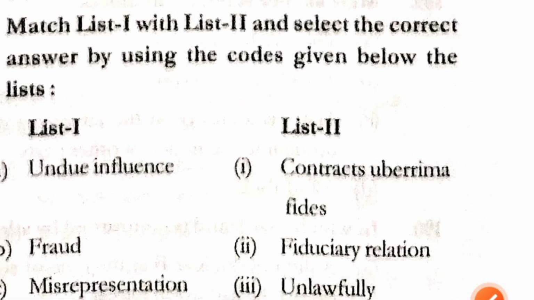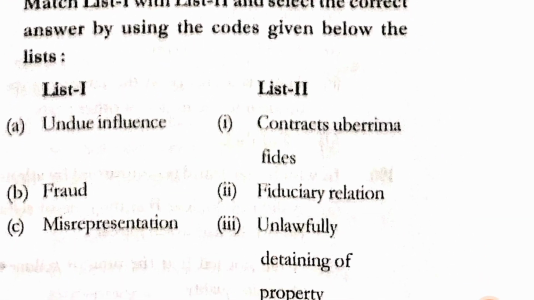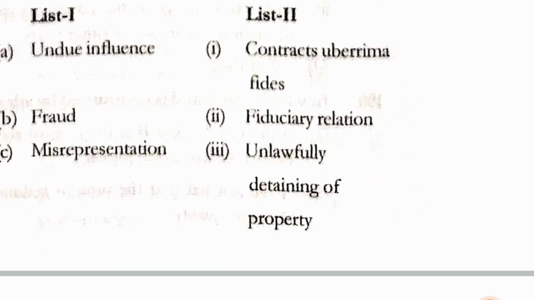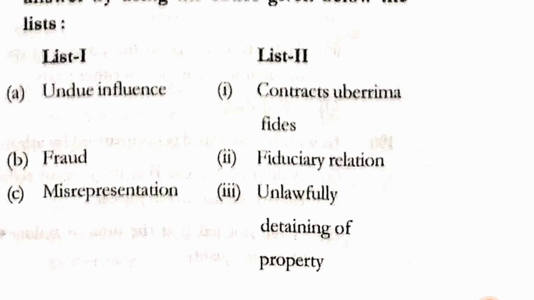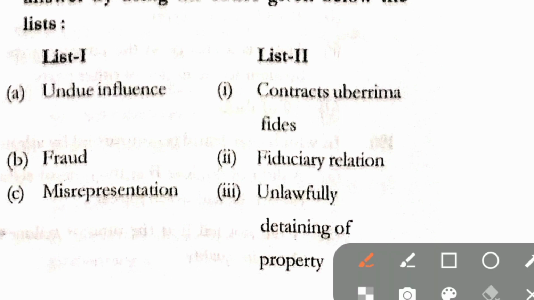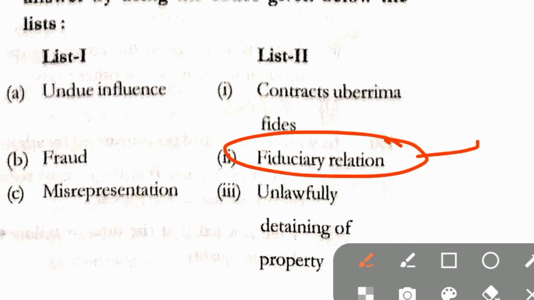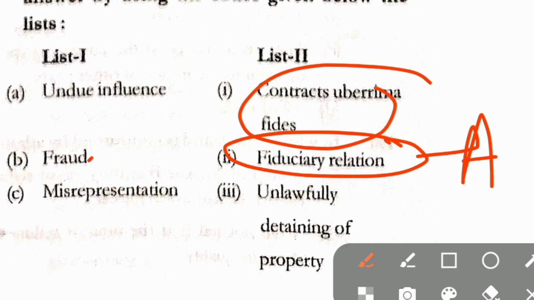Question number 207. Match list first and list second and select the correct answer by using the codes given below. So here we have to match the list first and list second. Undue influence is related to fiduciary relation. Fraud is related to contracts uberrima fides.